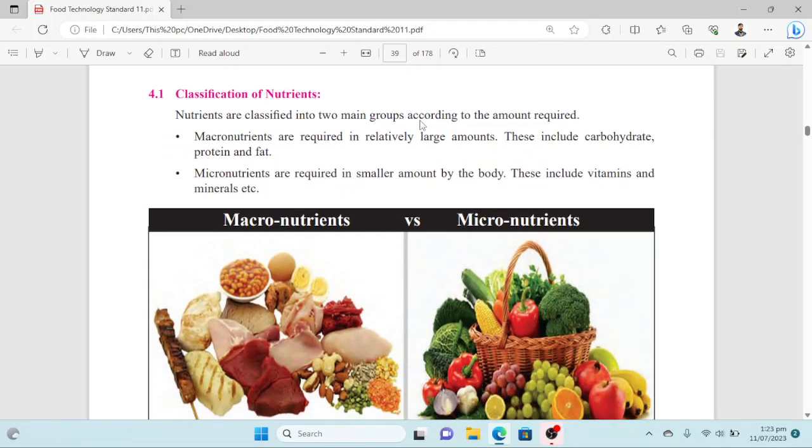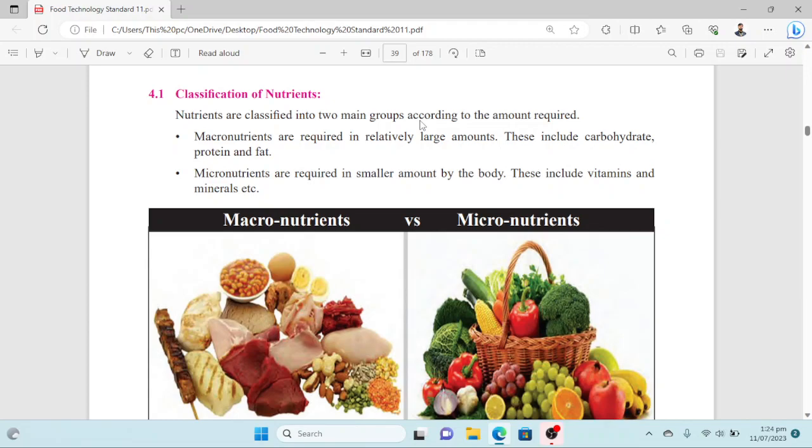After that, let's discuss how we classify nutrients. In the classification of nutrients, we see two main groups that are based on the amount of requirement, like how much they are required. On that basis, there are two main groups: macronutrients and micronutrients.